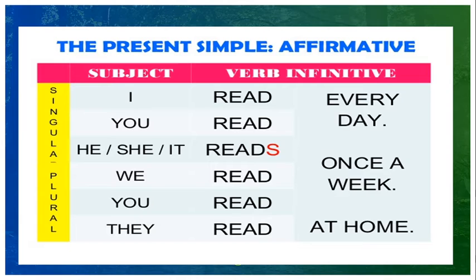present simple. So I have given you the example sentence: I read every day. Subject I, read a verb. That is base form verb, read, V1 form. What is a V2 form? Same spelling but pronounced differently, read. V3 form, read. So we have taken first form, read: I read, you read. If we use third person singular, he, she, it, we have to add s with the verb: he reads.